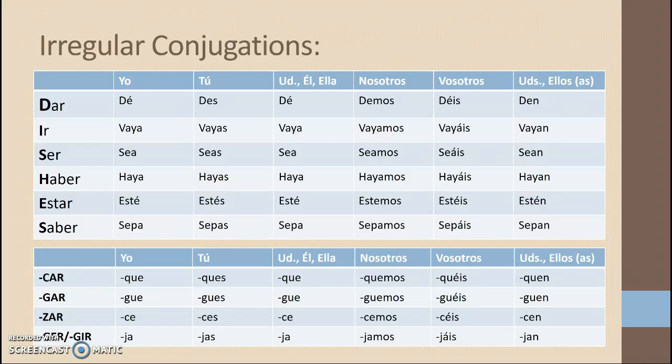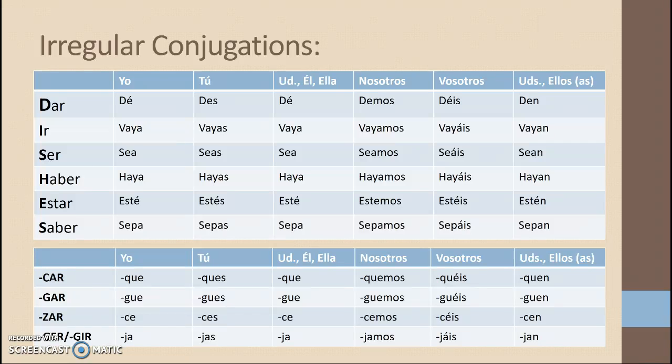Okay, we also have to look out for car-gar-zar verbs, and this is to maintain the phonetic sound. We have to change car verbs to a QU and flip endings, so it's que, ques, que, quemos, quéis, quen. Gar has to flip to GU to keep that sound: gue, gues, gue, guemos, guéis, guen. Zar is never allowed to have a ZE pattern, so we have to change the Z to a C: ce, ces, ce, cemos, céis, cen.